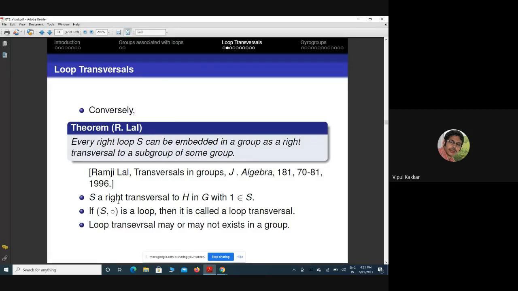For example, if we take the alternating group A4 and the subgroup of order 2, a loop transversal will not exist in that case. All the transversals will be right loops, but there is no loop transversal in A4 with respect to the subgroup of order 2.